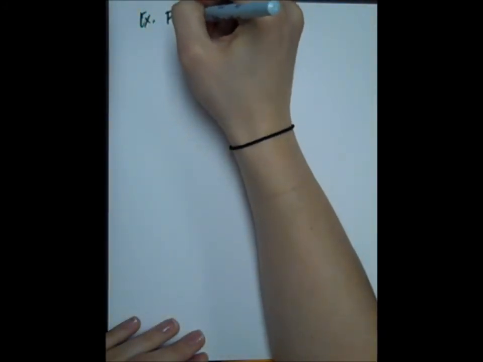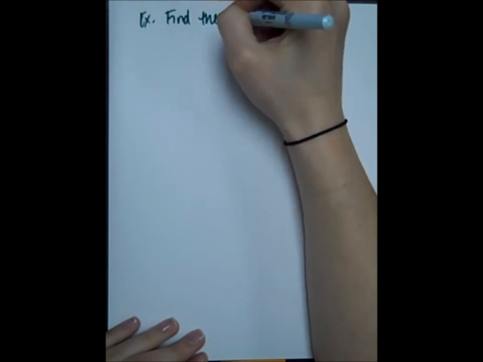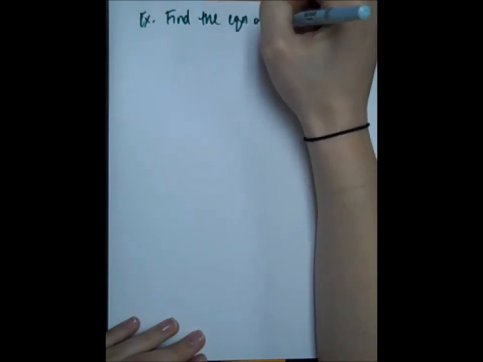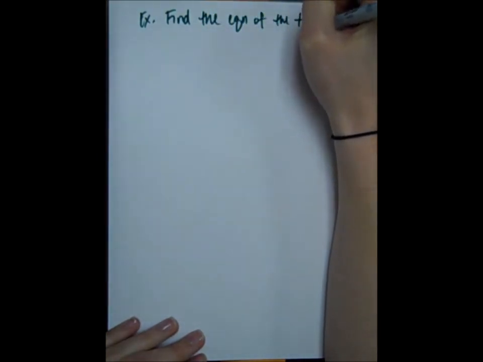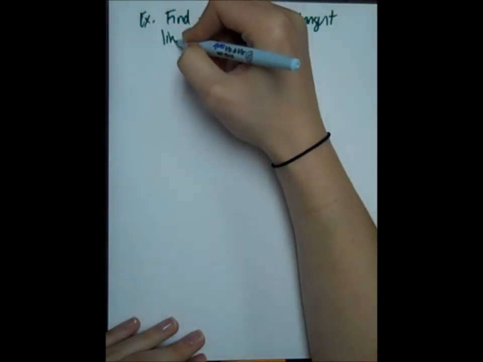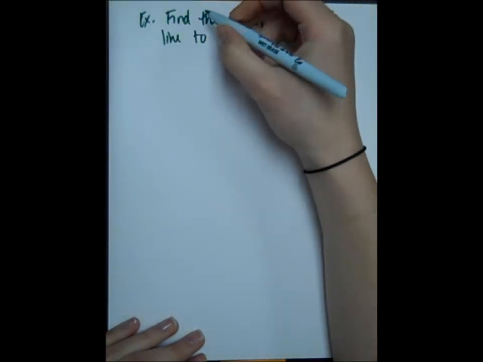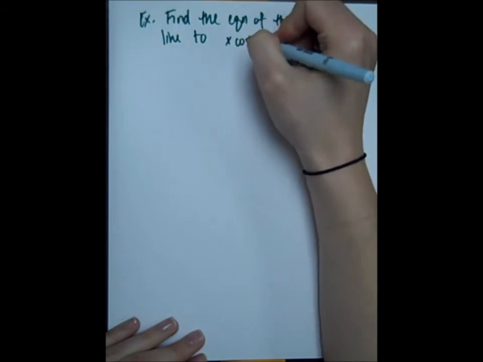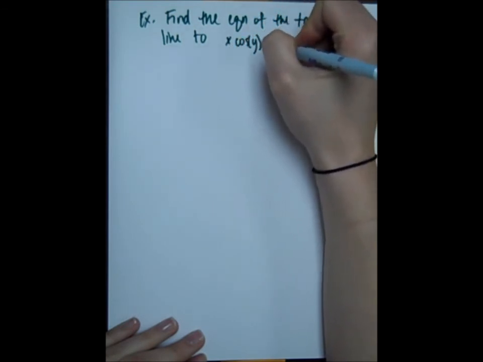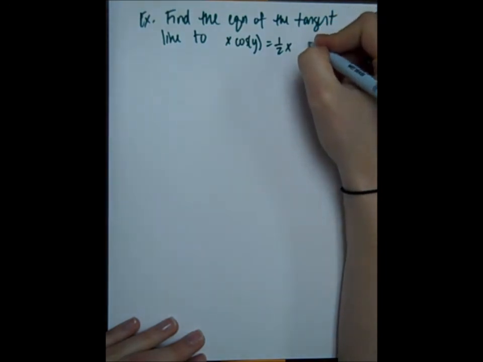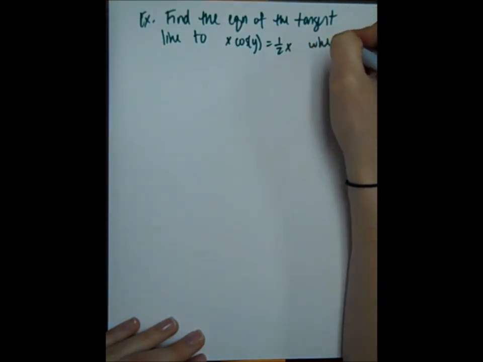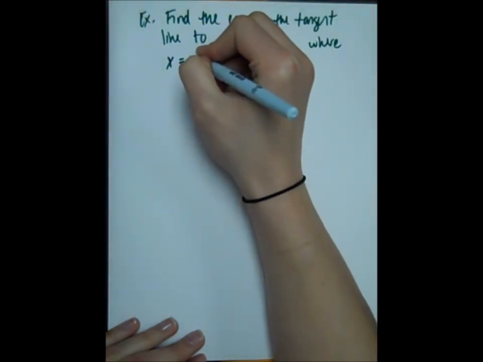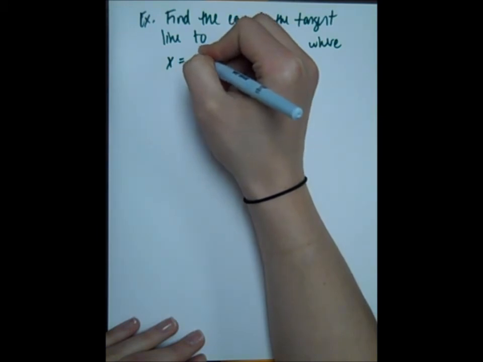Let's find the equation of the tangent line to the curve x cosine y equals 1/2 x, where x equals 1.